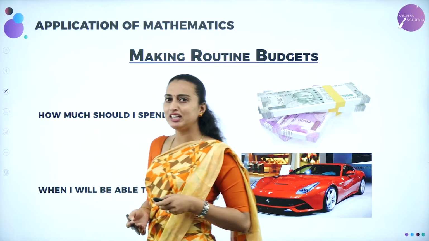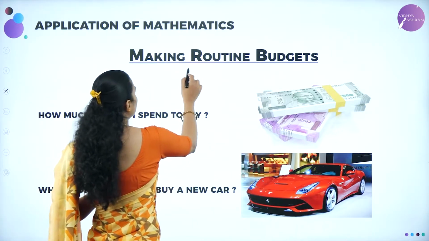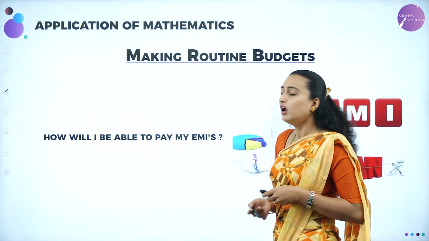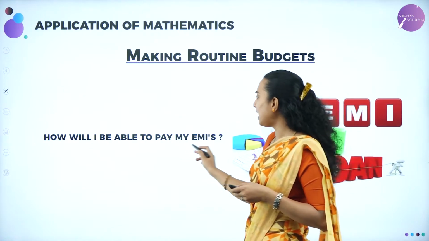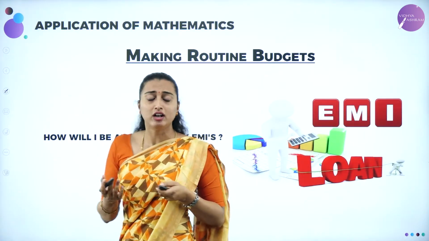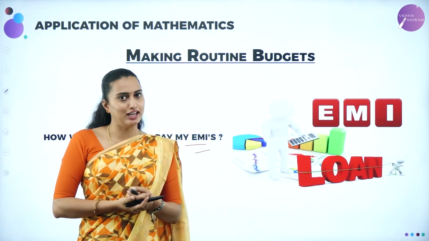All that will be including what? The mathematics. That is nothing but you are going to use the routine budget. In routine budget also you are going to use it, and how am I going to pay my EMIs, correct na? For the EMI also, calculation of interest is very important. In that also you are going to use the basic mathematics calculations.